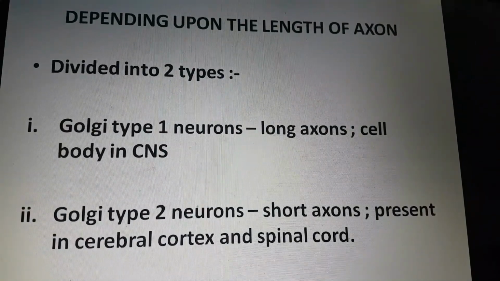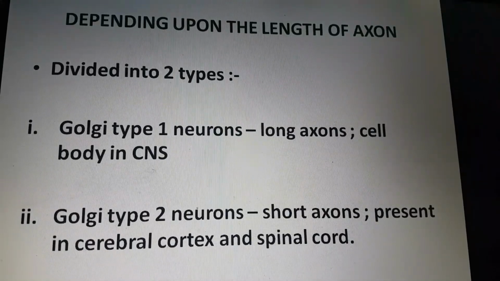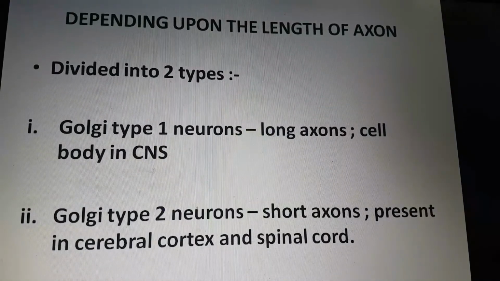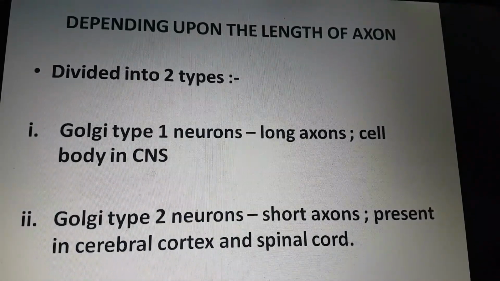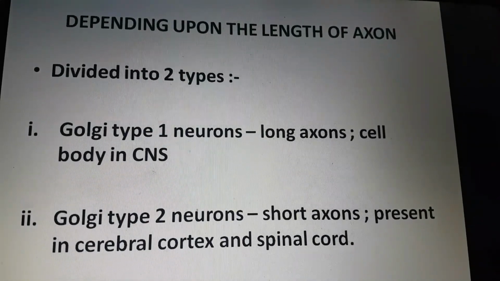Depending upon the length of the axon, neurons are divided into two types: Golgi type 1 neurons and Golgi type 2 neurons. Type 1 neurons have long axons. The cell body of these neurons is in the central nervous system and their axons reach the remote peripheral organs. Whereas type 2 neurons have short axons. These neurons are present in the cerebral cortex and spinal cord, that is, the intercalated cells.